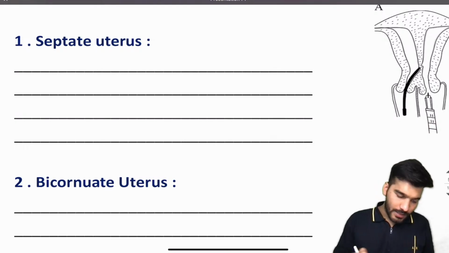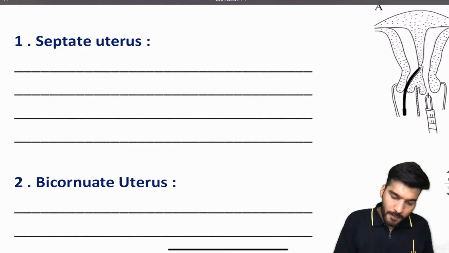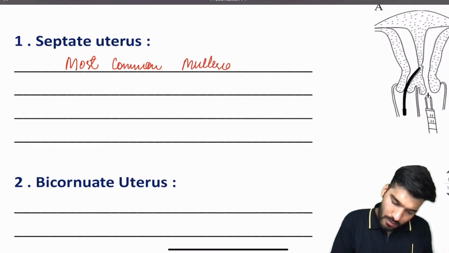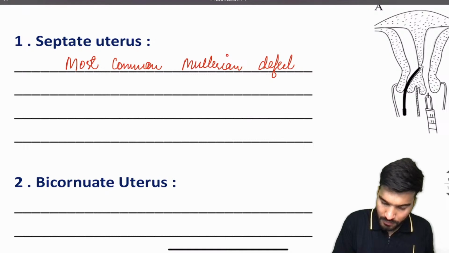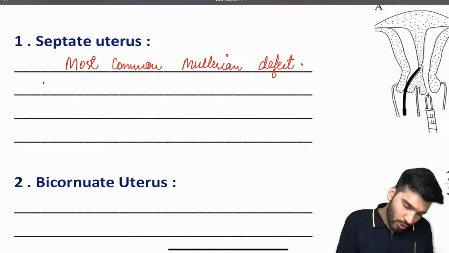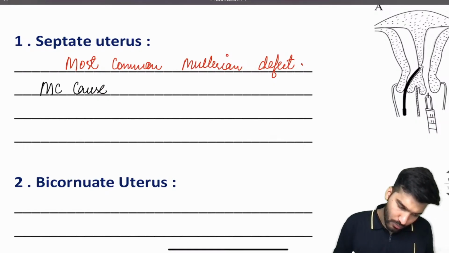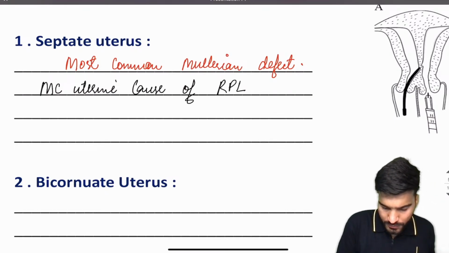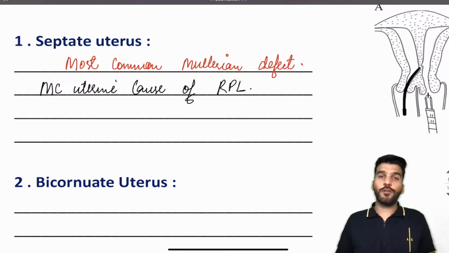One thing you will remember about the septate uterus is it's the most common Mullerian defect. Second, it's the most common uterine cause of recurrent pregnancy loss.